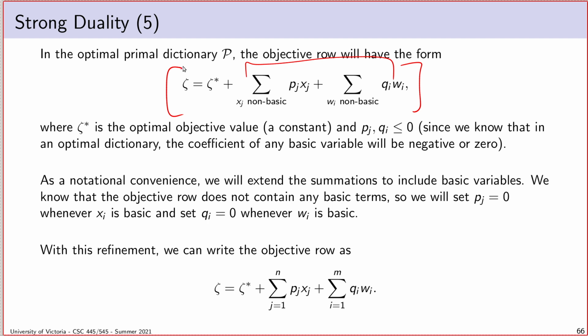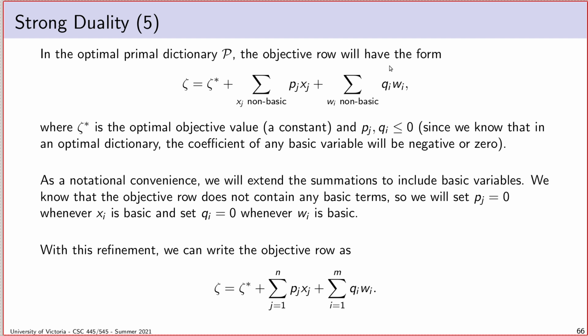So the first thing we should observe is that because we define this dictionary P to be optimal, then obviously there can't be any choices for entering variables, which means the objective coefficient of every single thing in this objective row has to be less than or equal to 0. Because if any of them were positive, we would have a possible pivot. And we know that we don't define a dictionary to be optimal unless all of the objective coefficients are non-positive. Okay, so that's the first thing. And we're just going to put that one in storage for now. We'll come back to it in a few slides.